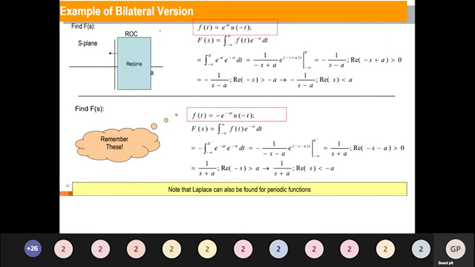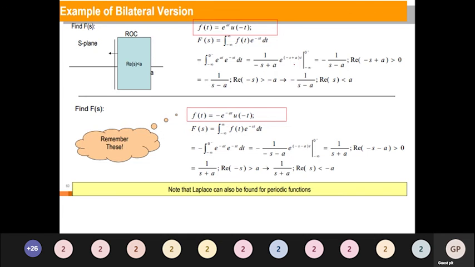Bilateral transformation. F of t is equal to e power at u of minus t. Formula: minus infinity to plus infinity f of t e power minus st dt. U of minus t means it is going to vary from minus infinity to 0. The value is e power at. I am substituting here and combining both. You can take e power t outside, minus s plus a, I will have divided by minus s plus a when I do integration. So upper limit e power 0 becomes 1. Lower limit e power minus infinity becomes 0, so that part gets cancelled. So I will have minus of 1 divided by s minus a.